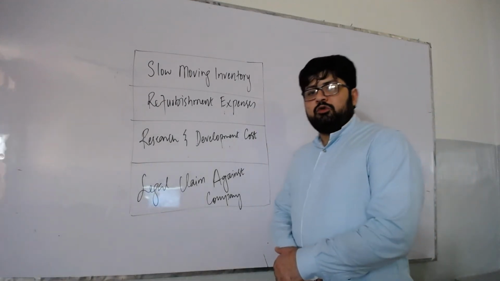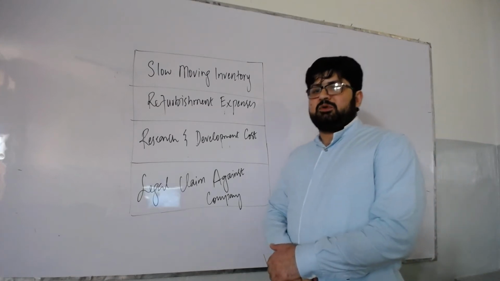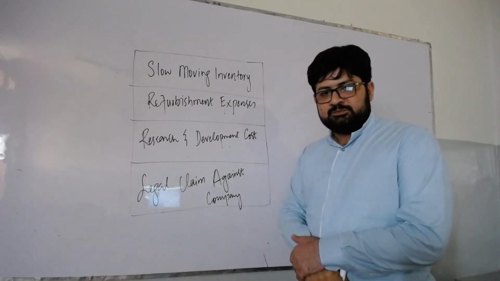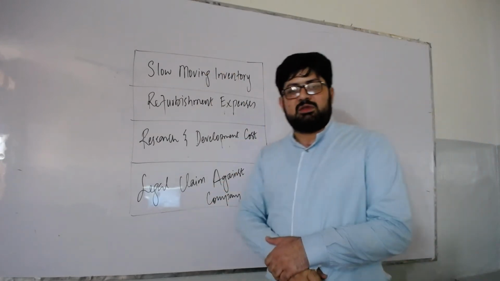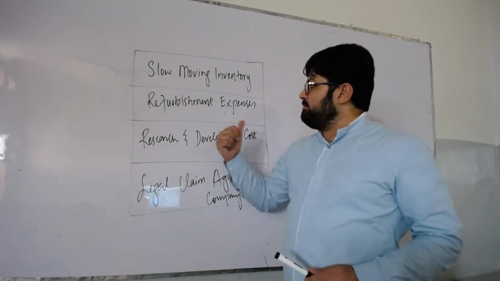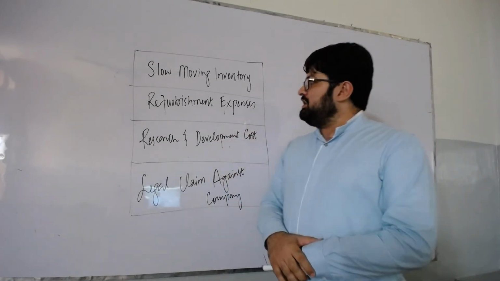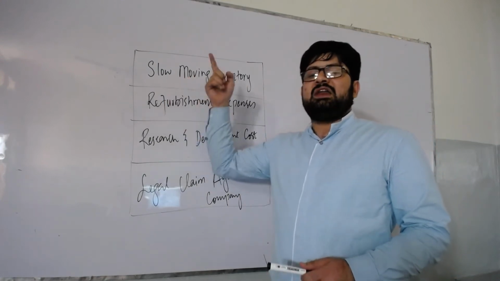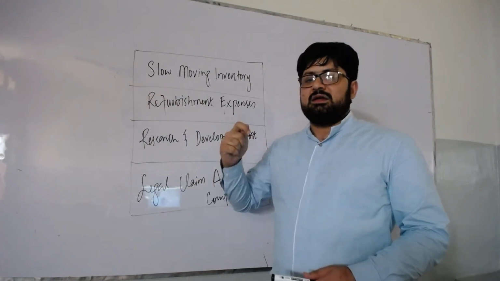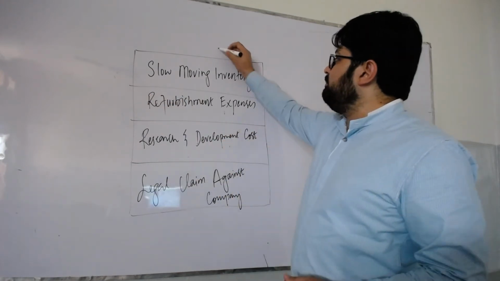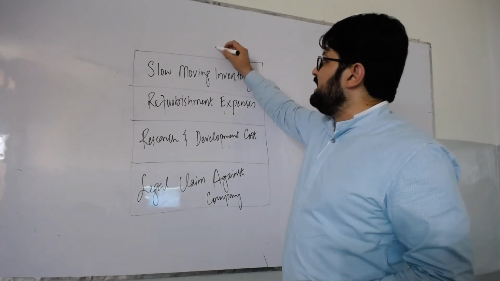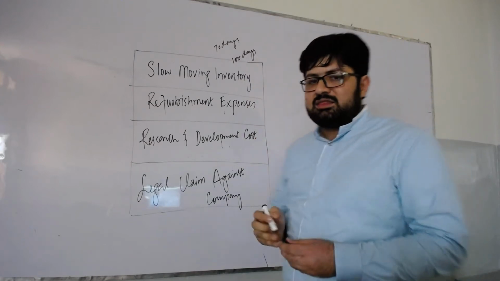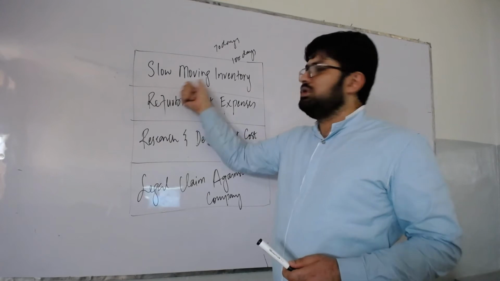Yes, students. For example, you are solving a past paper question and you are finding these four items in that scenario. By the way, I have taken these four things from the past paper of FID as well. For example, while going through the scenario, you identify that the company's inventory turnover has decreased. Inventory days has increased. That is, for example, 1 year back, inventory days were 70 days and now inventory days are 100 days. It means that inventory is now slow moving inventory.